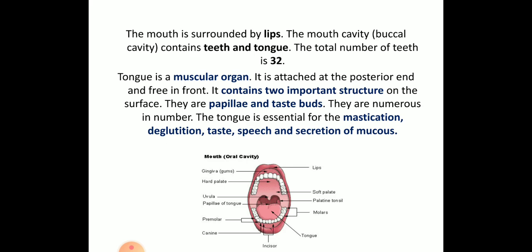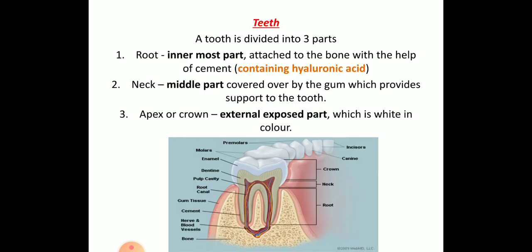As you can see in the picture, the mouth or oral cavity has the upper lip and the lower lip, and the teeth are embedded inside the jaw. You have the hard palate on the upper portion and the soft palate toward the back, and teeth are of different types: incisors, canines, premolars and molars. Also you can see the uvula, which is bell shaped and acts like a bell inside your mouth, moving during food ingestion.